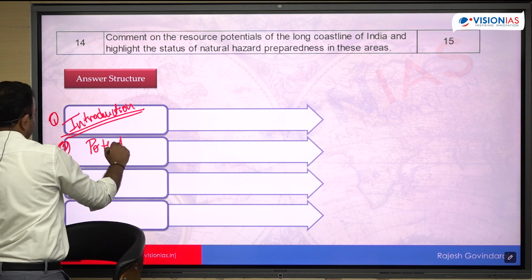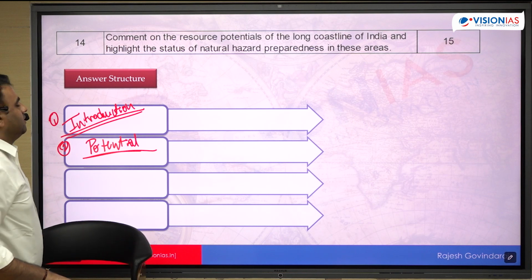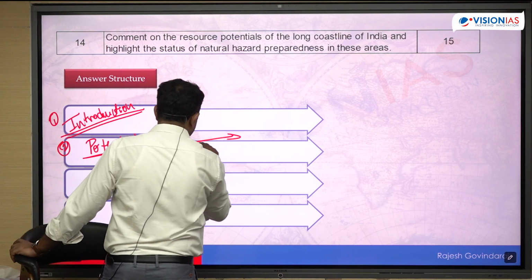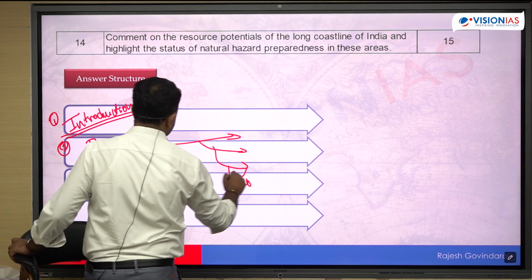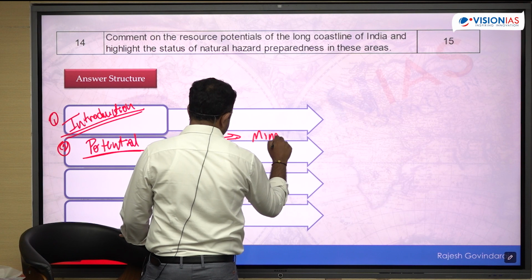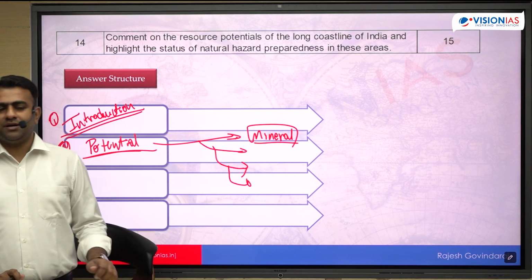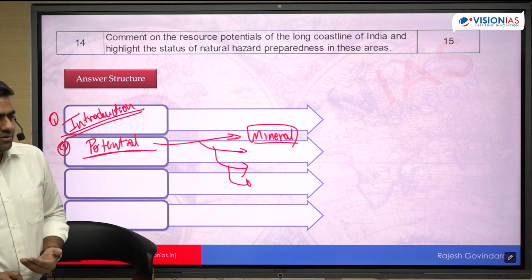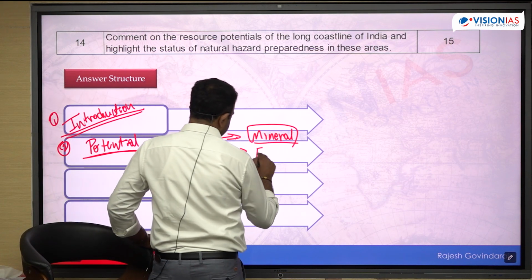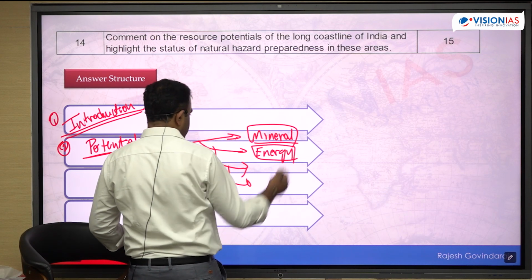क्या क्या मिलता है? Here you can write in different headings. So जितना चाहिए आप उतना लिख सकते हो. You can start with the mineral energy. Mineral, what are the different types of mineral energy? Mineral resources. Okay, so चलो mineral energy अलग कर लेते हैं. Mineral resources which we can extract from the oceans or the coastlines.